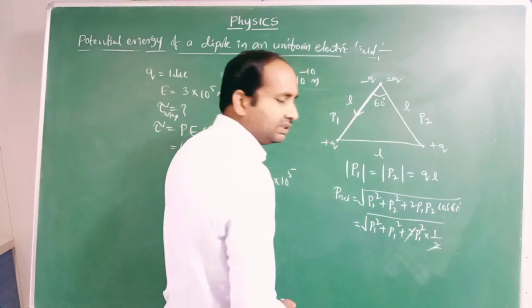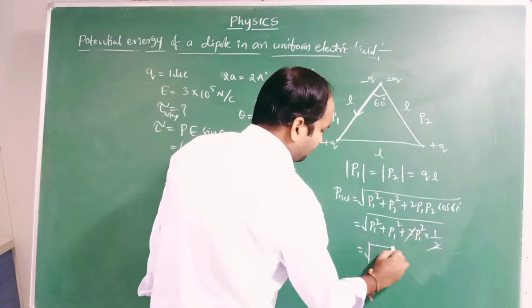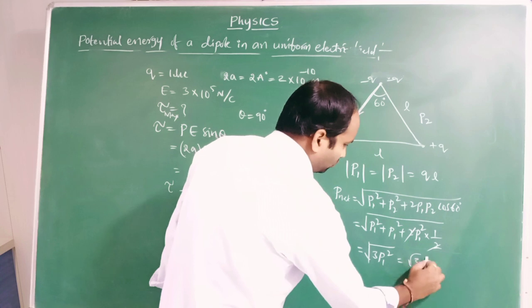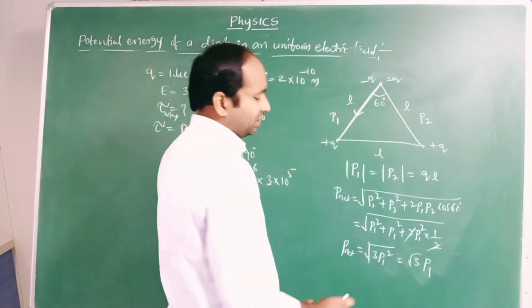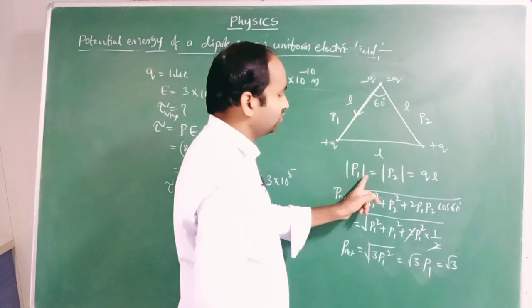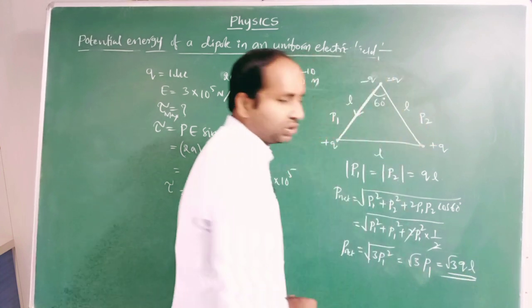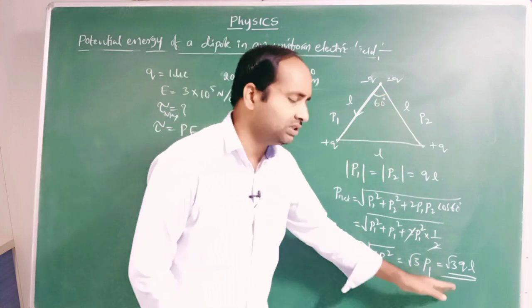With P2 equal to P1, this is the root of P1 square plus P1 square plus P1 square, which is 3P1 square, so root 3 P1. Since P1 is QL, the net dipole moment of the system is root 3 QL.